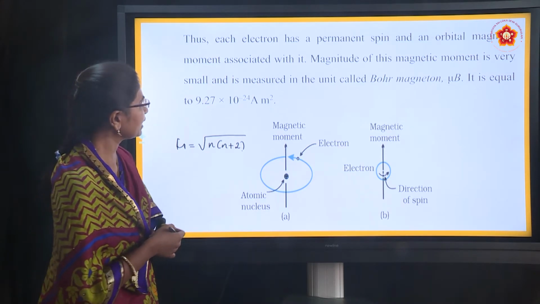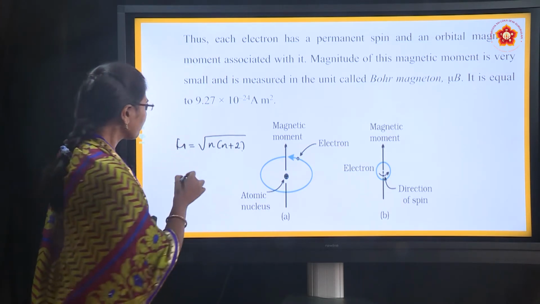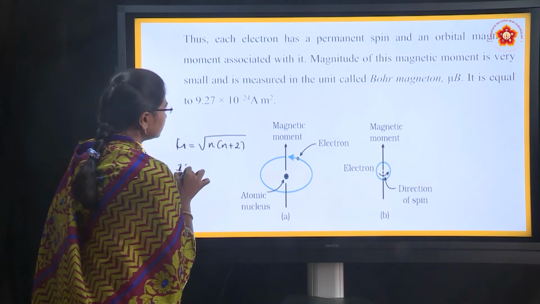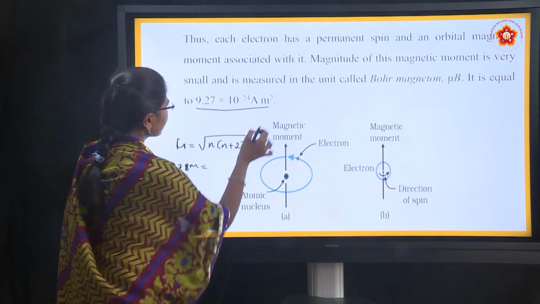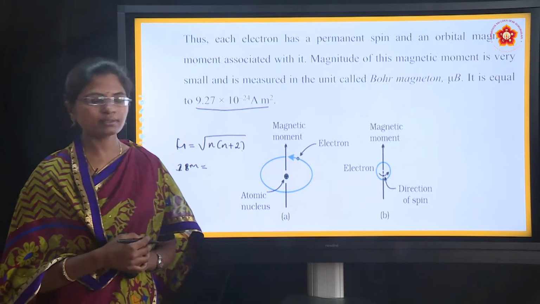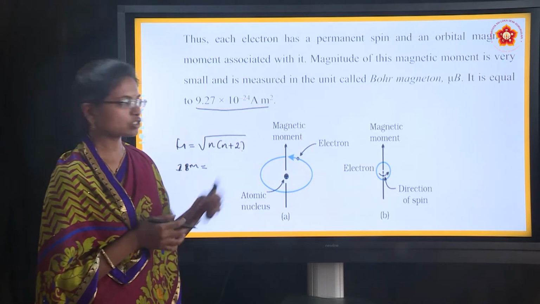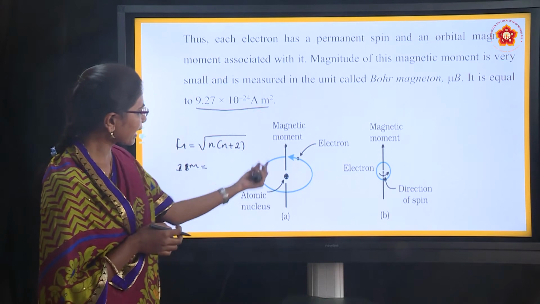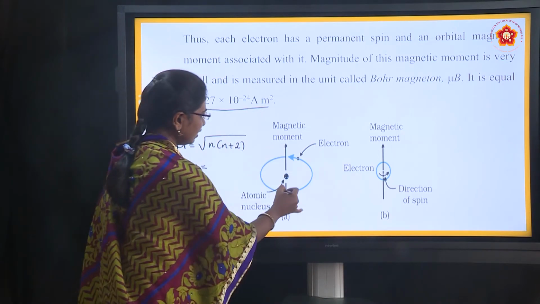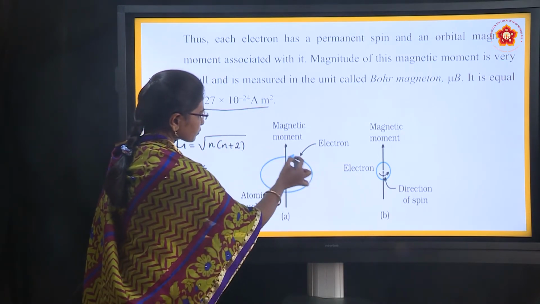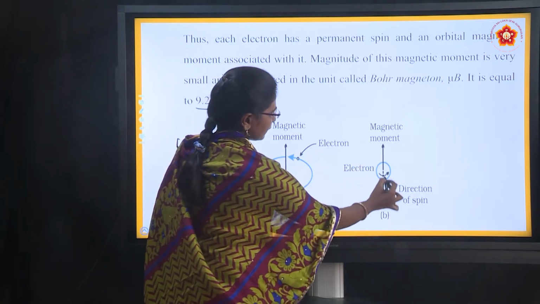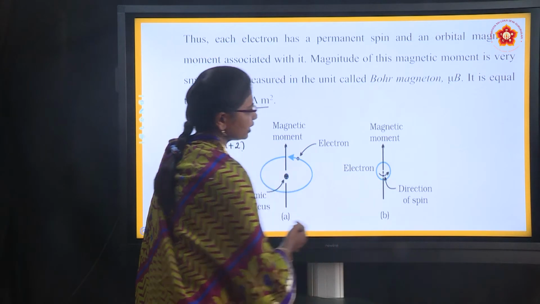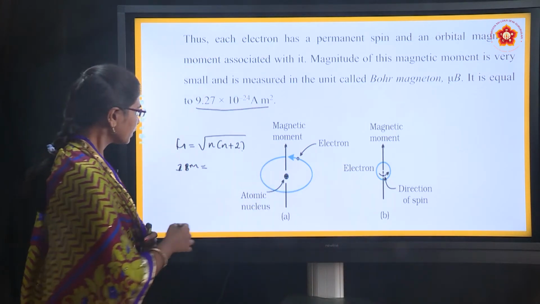And 1 Bohr magneton is equal to 9.27 into 10 to the power minus 24 ampere meter square. Here you can see the axis, the electron's motion around the nucleus, and the spin around its own axis; there are two types of spin.